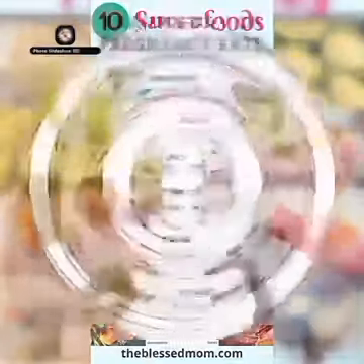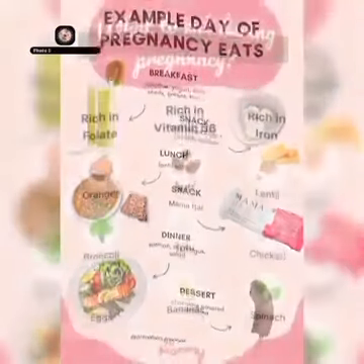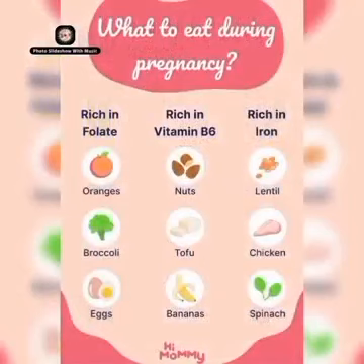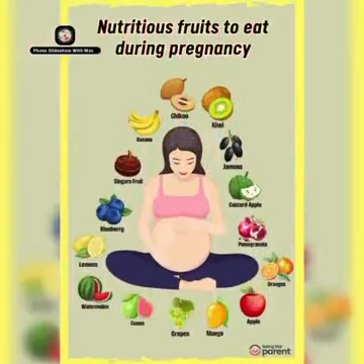Next, it's all about egg retrieval. That is, once the eggs mature, doctors perform a minor surgical procedure called follicular aspiration to collect them from the ovaries. This is done using a thin needle guided by ultrasound. Next, it's all about sperm collection and preparation. The male partner provides a sperm sample or donor sperm is used, and the healthiest sperm are selected in the lab. And next is all about fertilization.